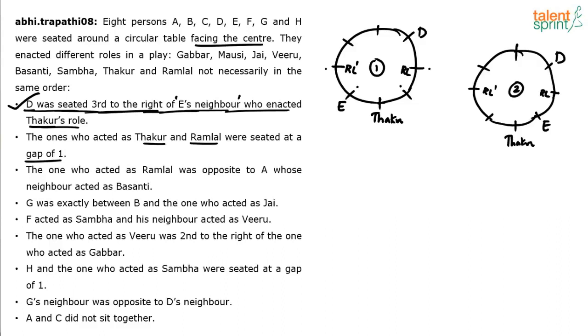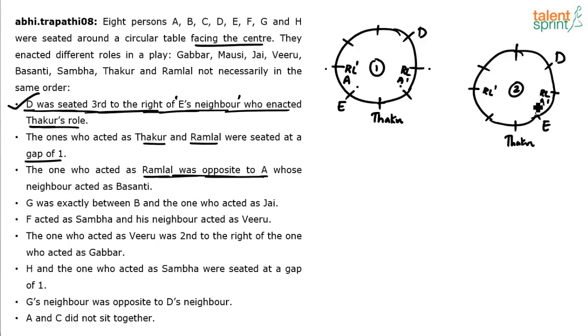Next point says, the one who acted as Ramlal was opposite to A, whose neighbor acted as Basanti. Now the third point here is connected with Ramlal, and Ramlal's position itself is not fixed. He says the one who acted as Ramlal was opposite to A. Meaning what? If you take Ramlal's position as RL dash, then A will come here, A dash. And if you take Ramlal's position as RL, then A comes here. Because Ramlal and A are opposite to each other. Here also, if you take RL dash as Ramlal's position, A will come here.